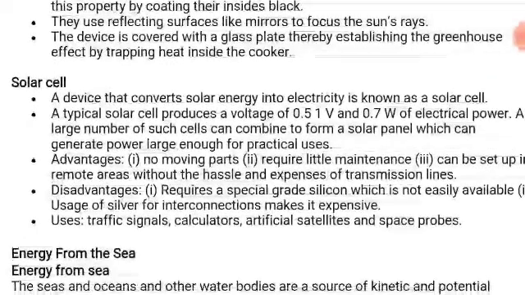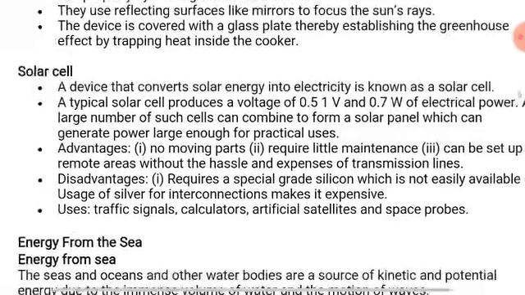Now solar cell. A solar cell is a device that converts solar energy into electricity. A typical solar cell produces a voltage of 0.5 to 1 volt and about 0.7 watt of electric power.